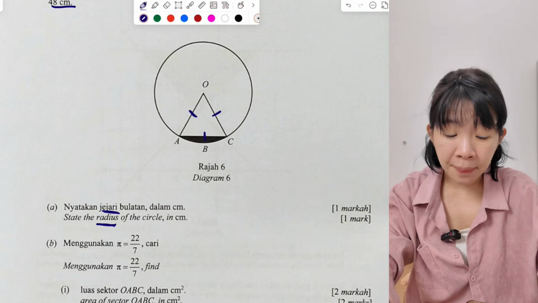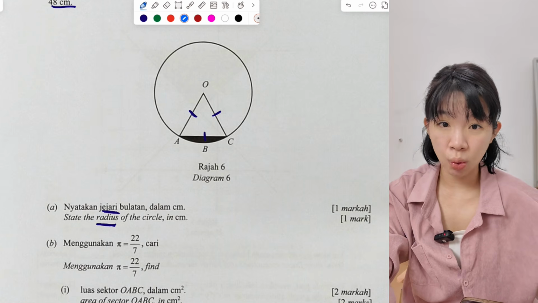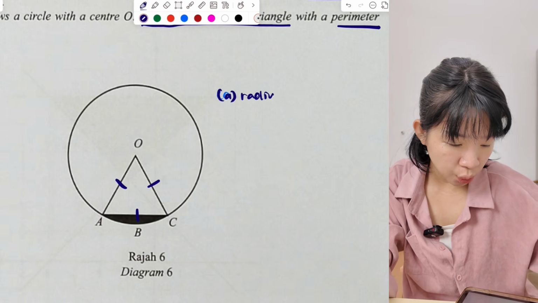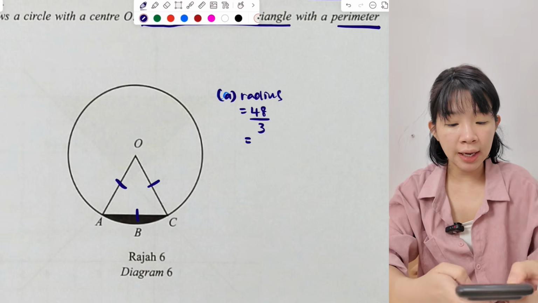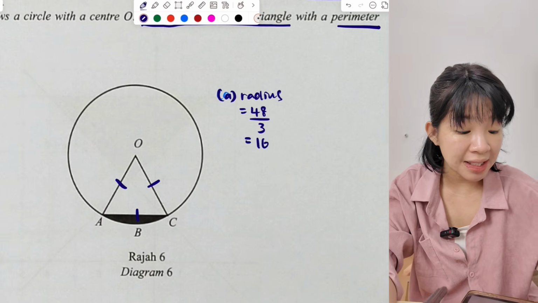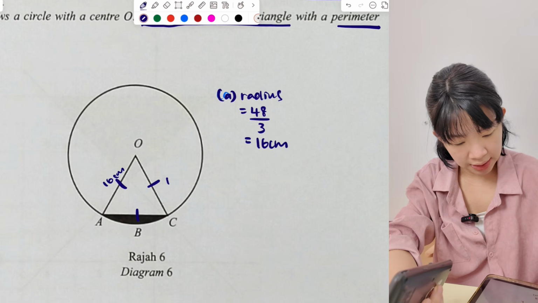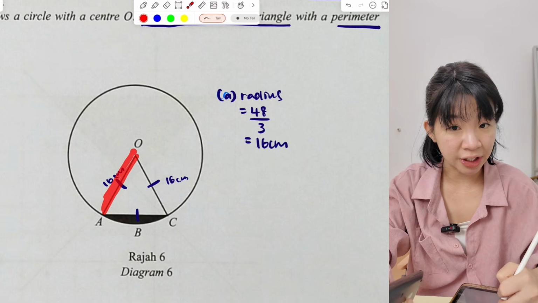Okay, since they say perimeter is 48, all three sides add together to 48. So one side is how much? Okay, right here. If you want to find the radius, we just have to take 48 divided by 3. Okay, 48 divided by 3, so we get 16 cm. Each side is 16. So this is 16. This is 16. So this 16 cm is also called the radius, jejari, of the circle.